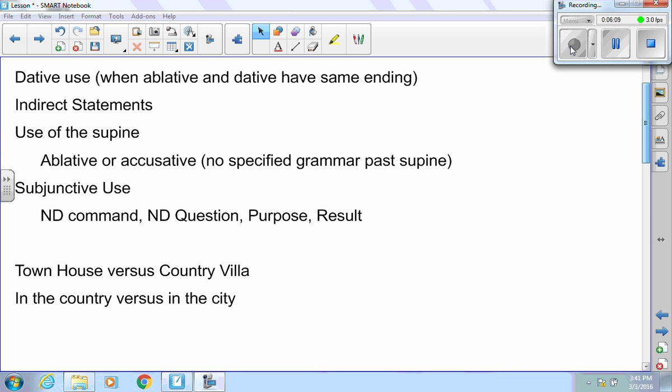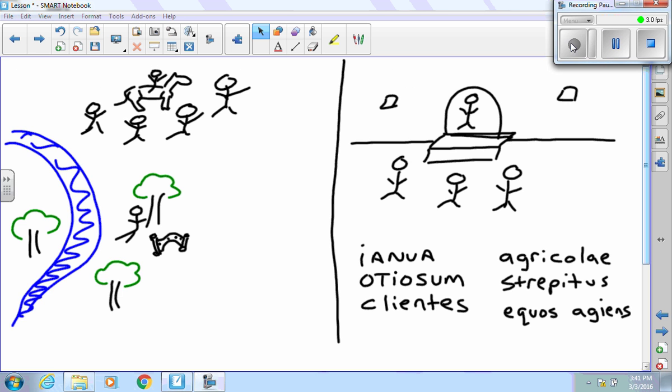Finally, you're going to have to tell the difference between what belongs in a townhouse, what belongs in a country villa, what belongs in the country versus what belongs in the city. So this is the picture that you're going to get. On the left we have the country, on the right we have the city. It's going to give you some words like ianua, both of them have doors. Otium, usually pleasure, is going to go on the left side with the country. Clientes, that's on the right side. That's what you're seeing. Clients right there, talking to the guy in the doorway, probably trying to get in to talk to their patron.